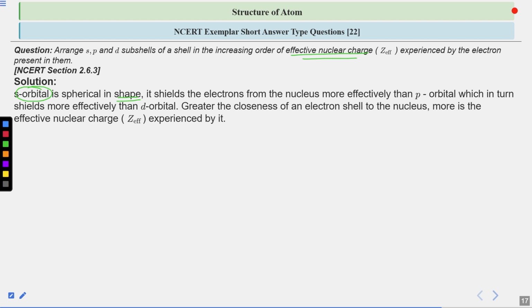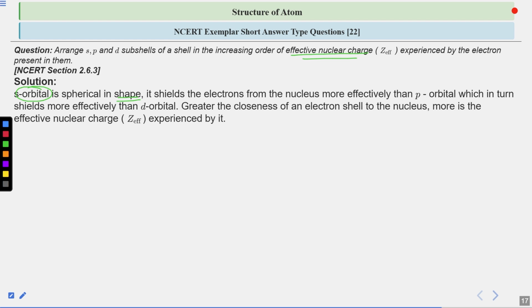So I guess you are confused about the energy and effective nuclear charge. So if your energy was decreasing, meaning s orbital had the least energy, it means it was experiencing the greatest force.